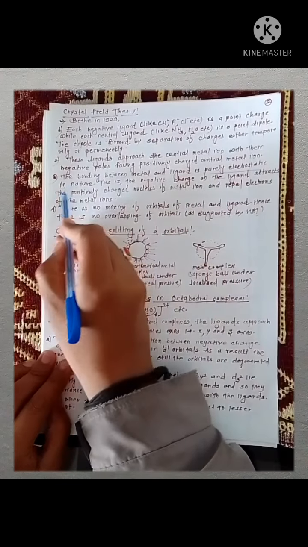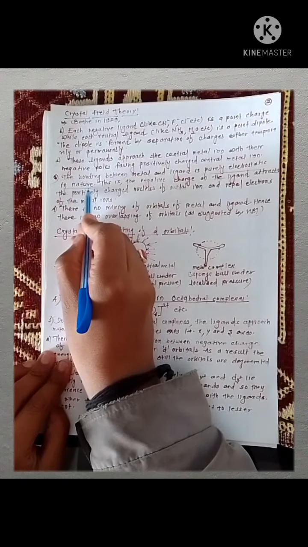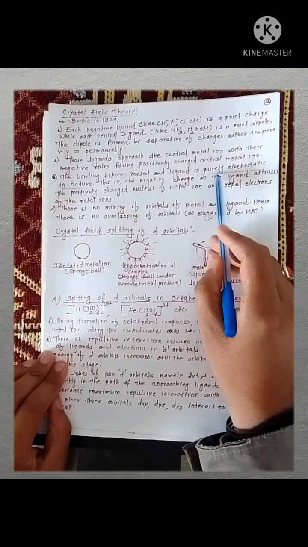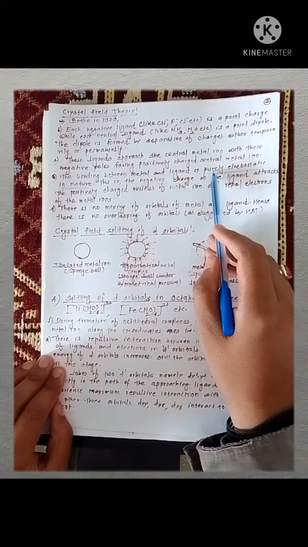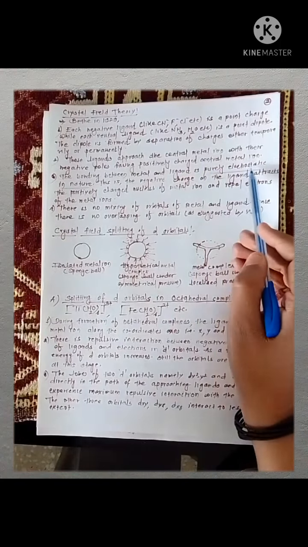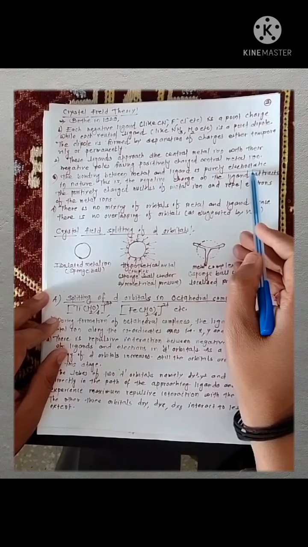This is a very important point of crystal field theory. According to crystal field theory, the bond between metal and ligand is purely electrostatic. These bonds are not covalent bonds.